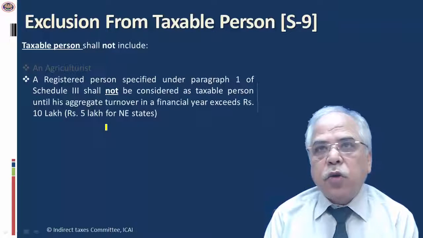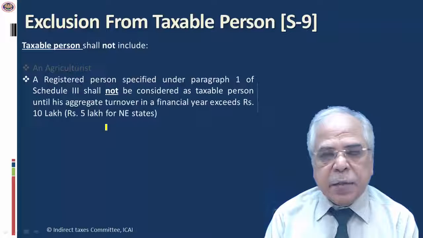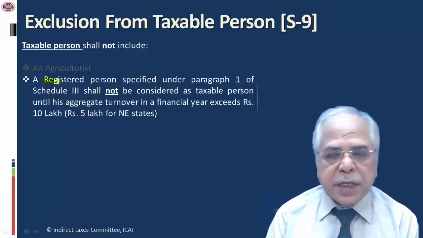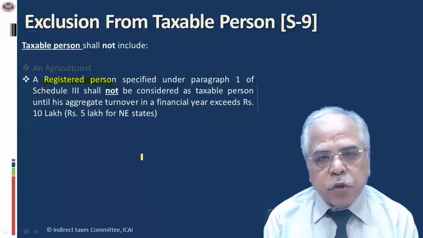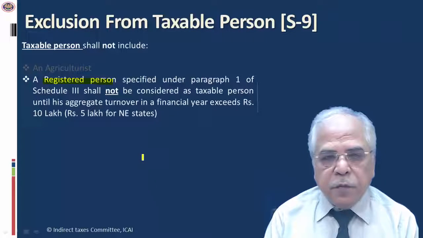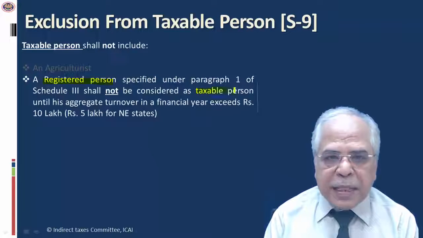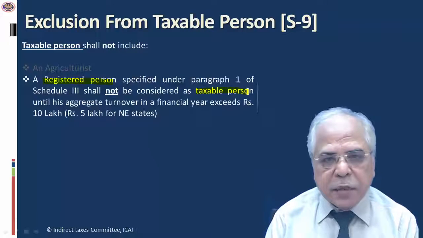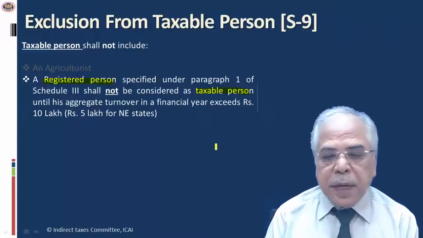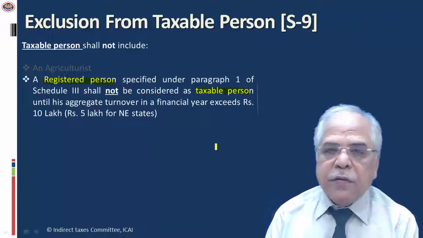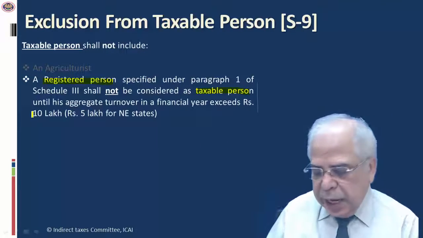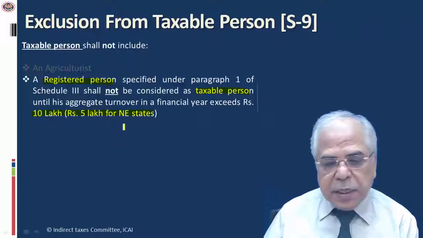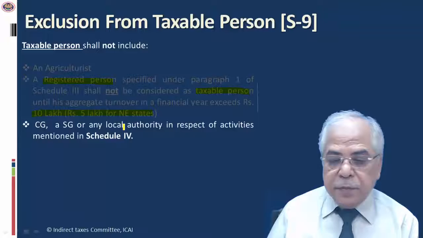Meaning thereby, as I told you, registered person and taxable person are two different concepts in GST. I am supposed to seek registration when my turnover of supplies exceeds 9 lakh generally and 4 lakh in the case of north eastern states. But my liability will start only when my turnover exceeds 10 lakh generally and 5 lakh in the case of north eastern states.